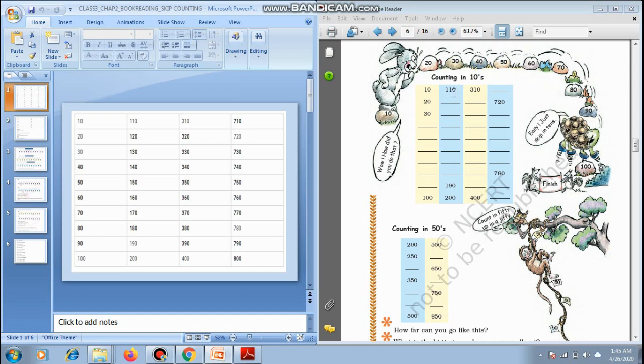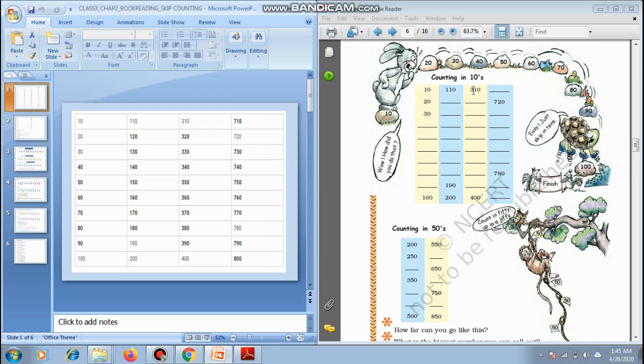After 110 what comes? 120, 130, 140, 150, 160, 170, 180, and 190 is already given, and 200, they are already given.